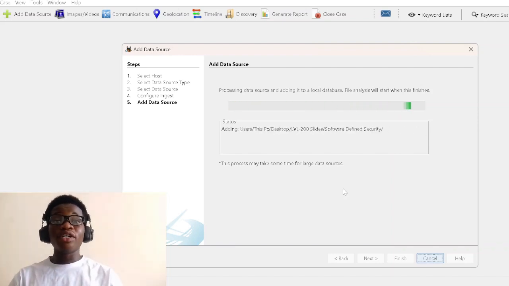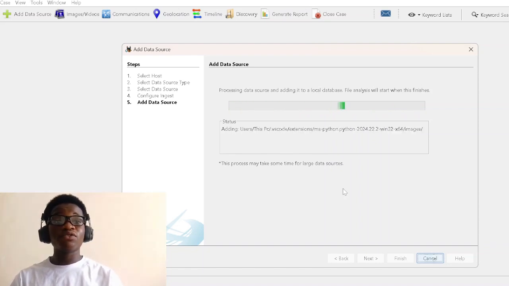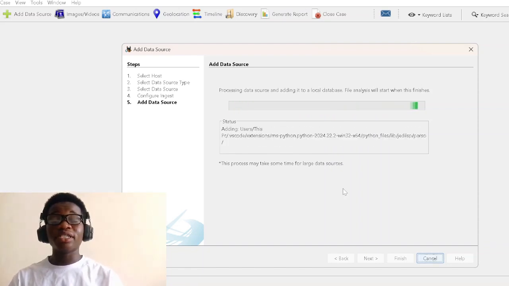This will take a very long time, since it's going to extract everything on our local drive. We have a lot of things. So it's going to take maybe an hour or two. So now we just have to wait to see what will happen.